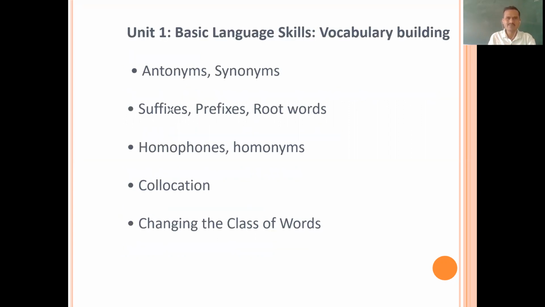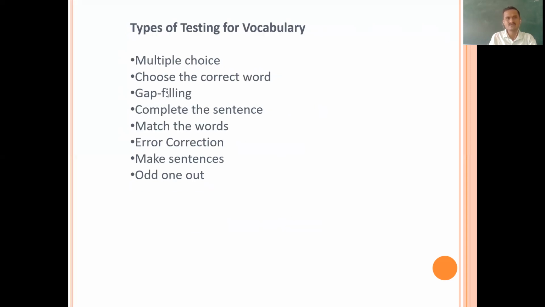In basic language skills, vocabulary building, what do you have? You have antonyms and synonyms. Then you have suffixes, prefixes, root words, homophones, and homonyms. Collocation, changing the class of words. Class means verb, adverb, adjective, noun, how the class of words changes. On the basis of these things you will be asked multiple choice questions, as we have given an examination of multiple choice questions in the previous month.